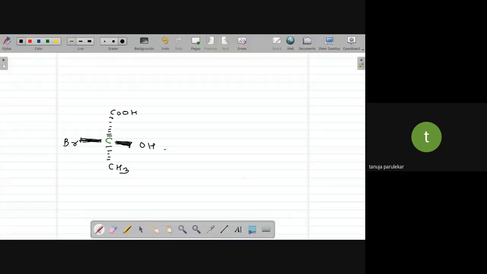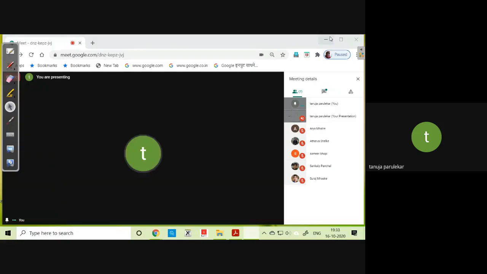What is the difference between this structure, H, H, all these formulas used to show not normal carbon? What is the difference between this and this structure? Just tell me before I go further. I want you to understand. What was the difference between methane and the structure shown by me?